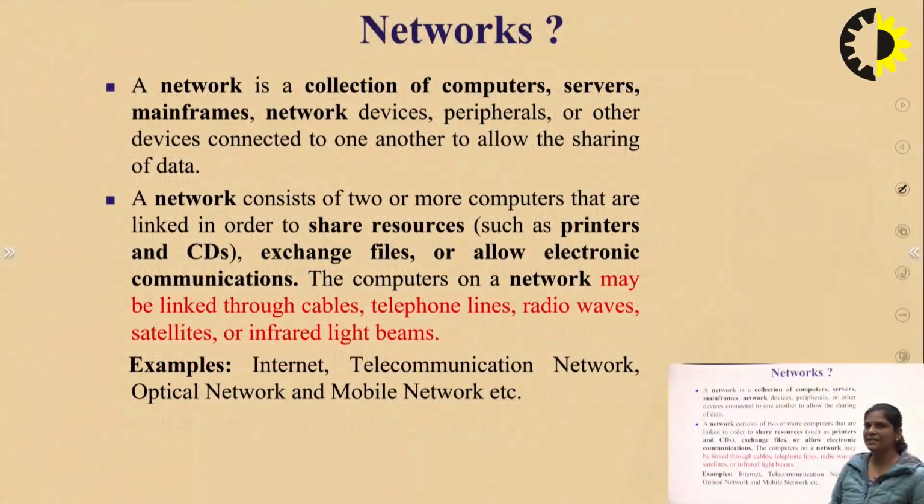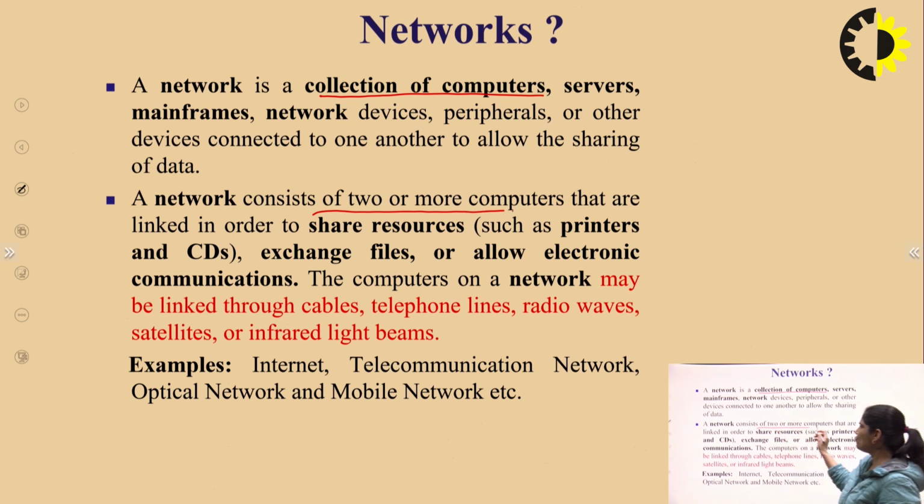Now when we are sending data from one node to another node, or one computer to another computer, we are sending data in a network. A network is a collection of computers, servers, devices, nodes, mainframes. This collection of all these computers or devices is known as a network, when we are sending data from one device to another device. Now a network consists of two or more computers. It may be two computers, or more than two computers in a network.